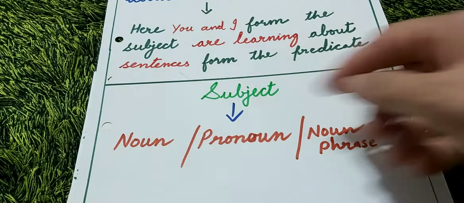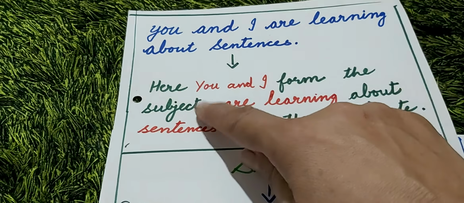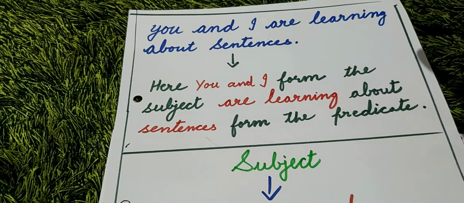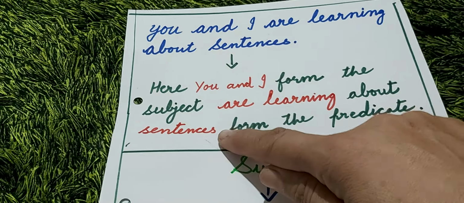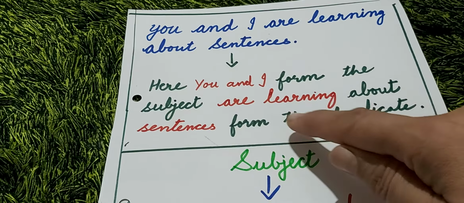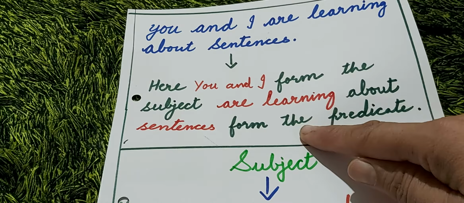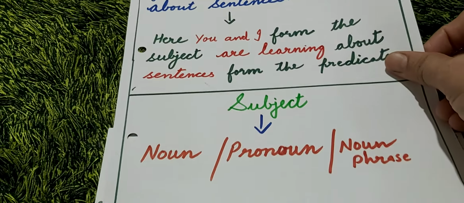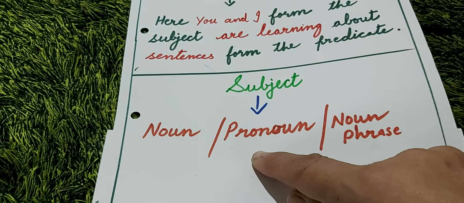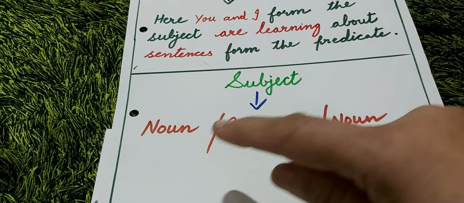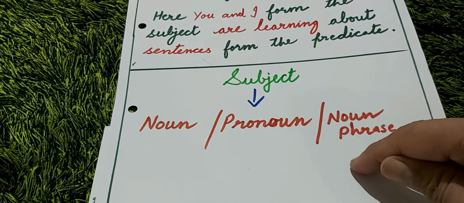Now here, you and I form the subject. You the students, I the teacher, are the subject. Are learning about sentences form the predicate. Now, the subject has a noun or pronoun or noun phrase.